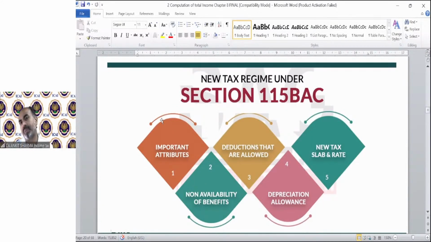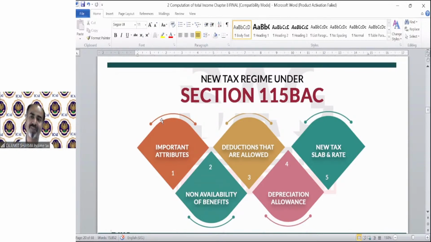Now the last topic of this chapter number 8, that is section 115BAC, the new tax regime under income tax. So there is a normal tax calculation, then you have to compare it with your AMT, and now section 115BAC. After section 115BAC, I can assure you, yes, this is the last. After that there is no more complexity, no more kind of tax calculation.